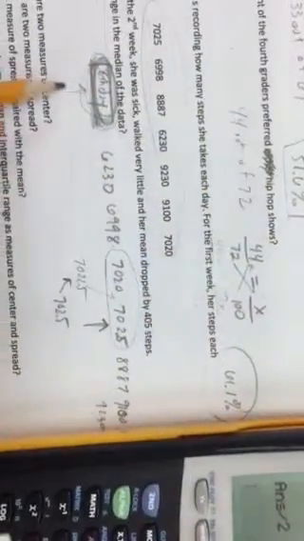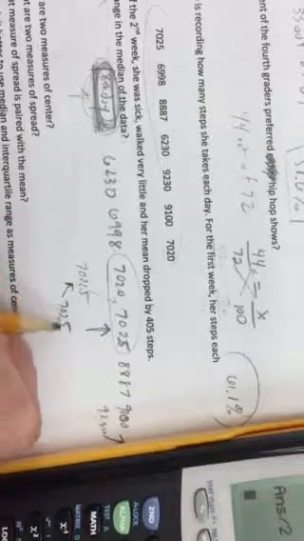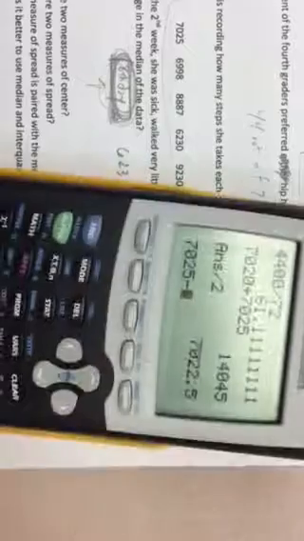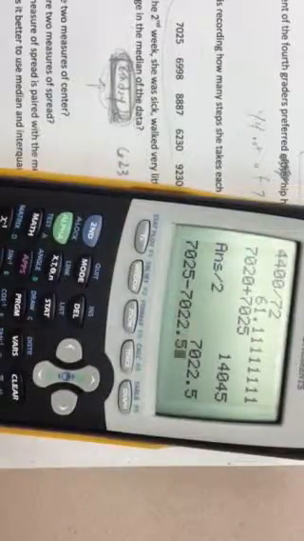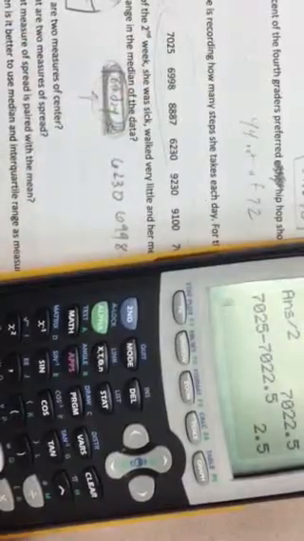You can either say she went from 7,025 to 7,022.5, if you want to put it in words. Or you can give the number: 7,025 minus 7,022.5. And so the change in numerical value is 2.5.